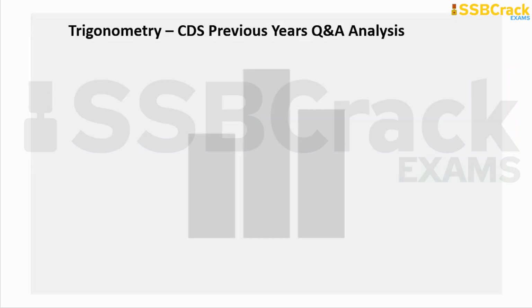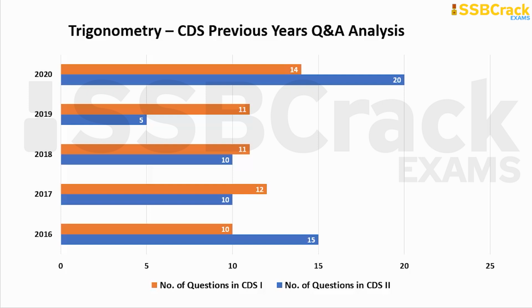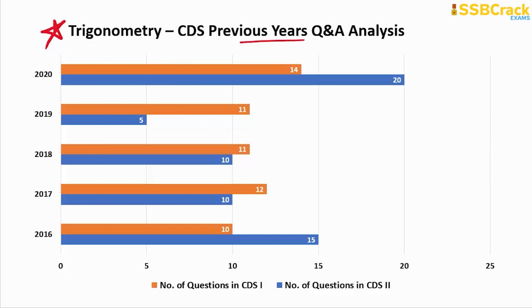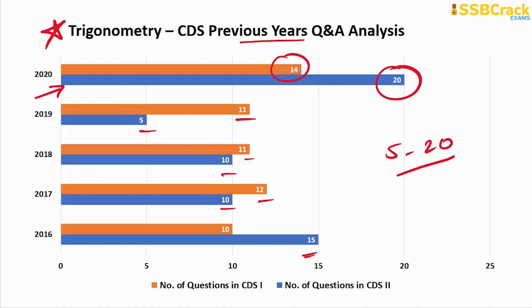All right, so the next topic, as per its importance, is the trigonometry chapter, which you must prepare. You can see in the previous year's Q&A analysis that the maximum number of questions so far on trigonometry was 20, and that was in the recent paper, Series 2. And in Series 1 there were 14, a good number of questions, right? At earlier times you can see the questions fluctuating between 5 and 15: 5, then 10, then 12, 11, 15, and the highest appeared in the Series 2 paper. So this topic has increased its demand for preparation for the mathematics section.